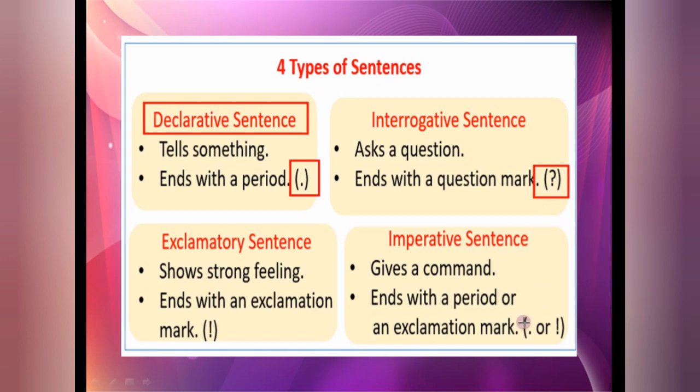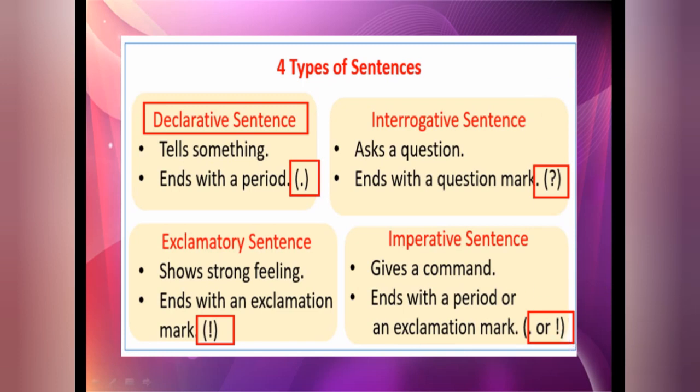See, interrogative and exclamatory, these are the simple ones. Why? Because in this you will get different marks. In this exclamation mark, in this question mark. Okay. Exclamatory shows strong feelings, ends with an exclamation mark. Sometimes in imperative also you can get an exclamation mark. Okay. Imperative gives a command, and ends with a period or an exclamation mark. Period means full stop also, and an exclamation mark also.